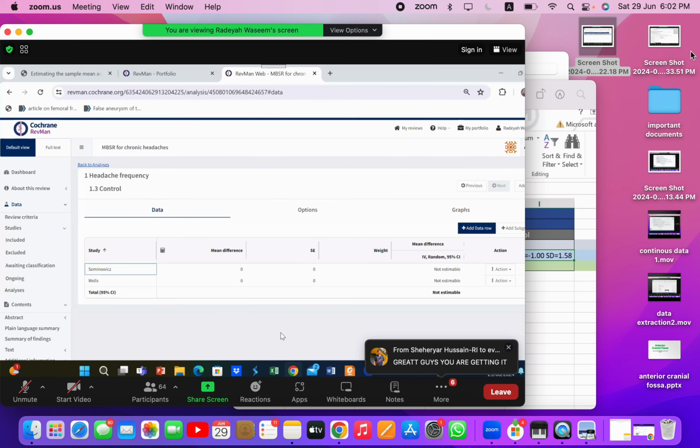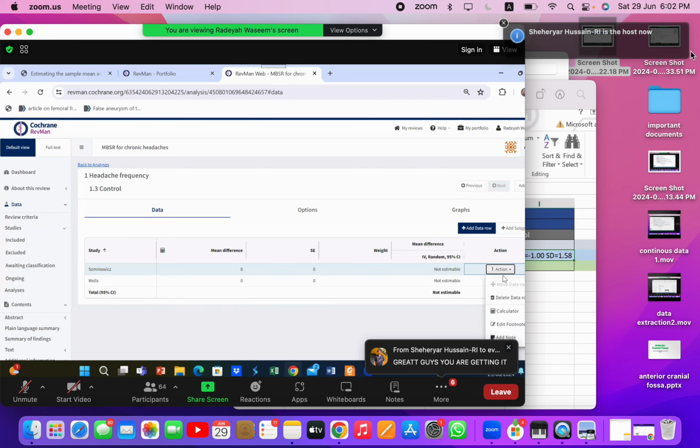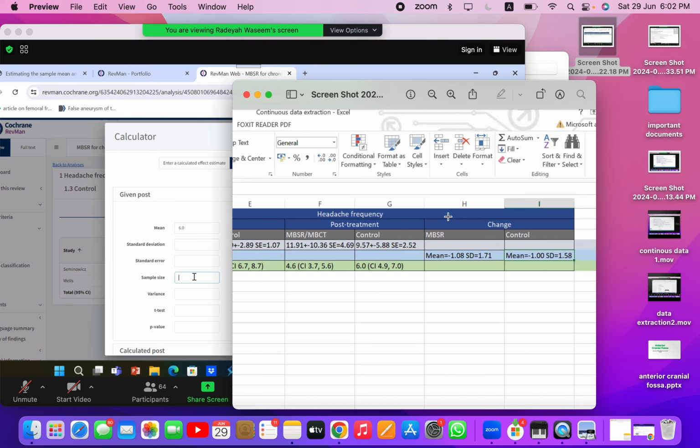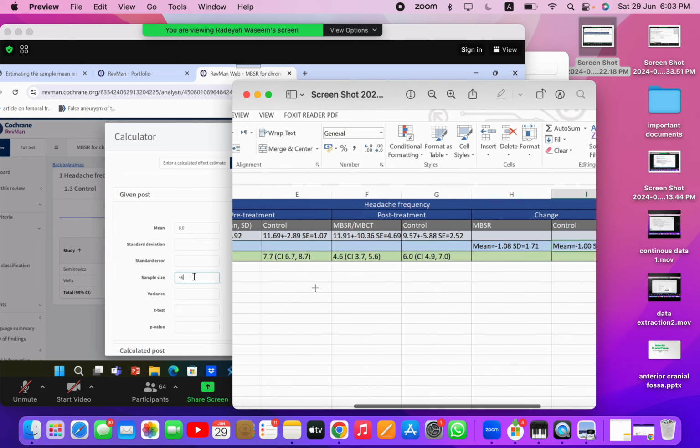So we'll go back to our RevMan. I'll go to Seminovics, I'll select calculator. Now I'll enter the values. Post control, this is Seminovics, right? So yes, my mean is 6.0. My confidence interval is 4.9 to 7.0. My sample size is 46.